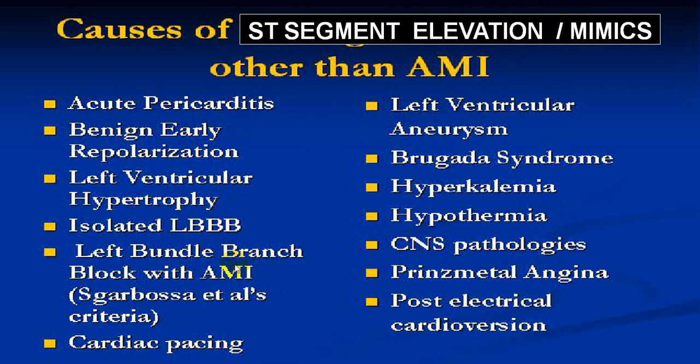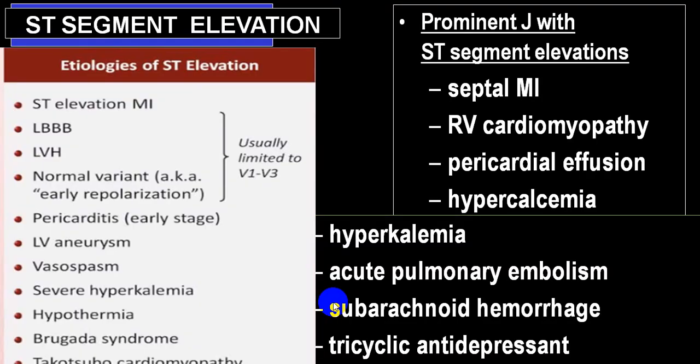Then Sgarbossa's criteria, acute MI in presence of left bundle branch block, will come in STEMI equivalents. Also cardiac pacing with acute MI will come in equivalent groups. Prinzmetal angina is one of the varieties of equivalent groups. All others, like post electrical cardioversion, will be in mimics. We'll be dealing with those separately.